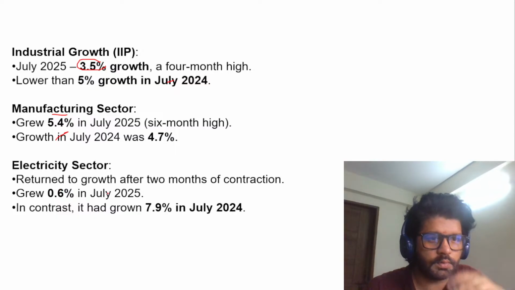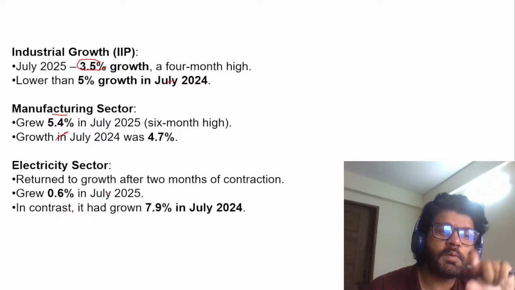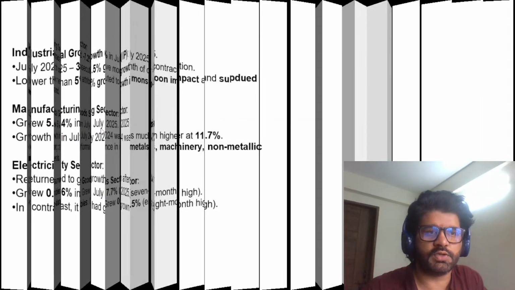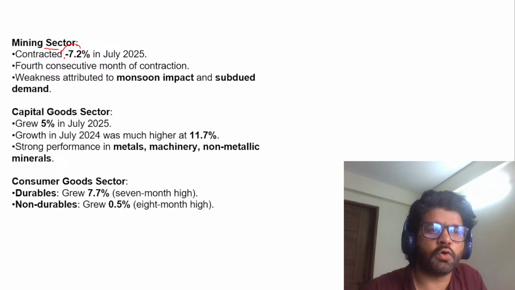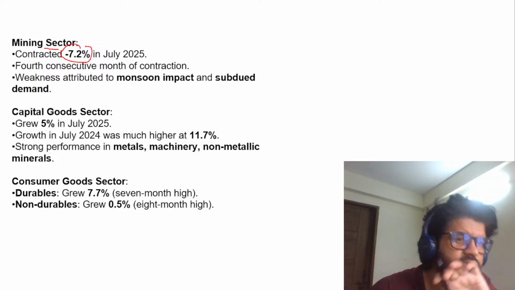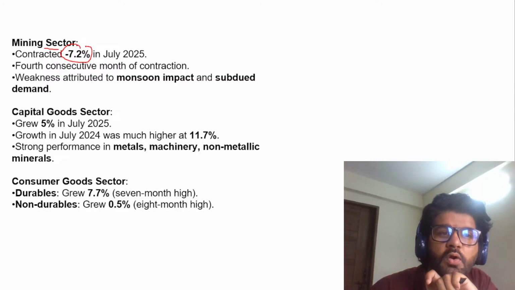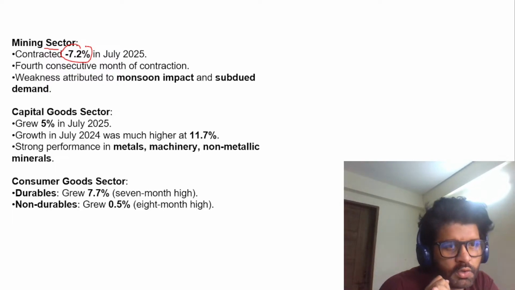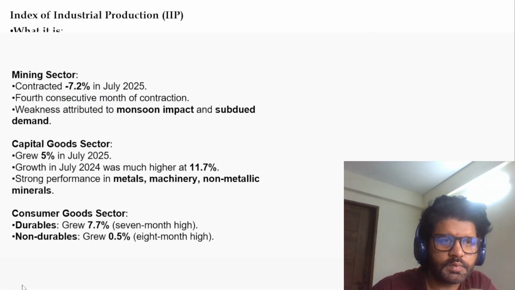So in contrast, again, you can have a look at this. Electricity has also witnessed growth, but of mining, manufacturing and electricity, the 3 components of IIP, mining has contracted. If you see the data here, the mining sector has contracted. They are witnessing negative growth. Again, we don't have to do a PhD. Hope you understood what are the things which are important from exam perspective. What is IIP, how it is different from the index of 8 core industries, and then there are certain data. Okay, let's have a look at the things which are important.